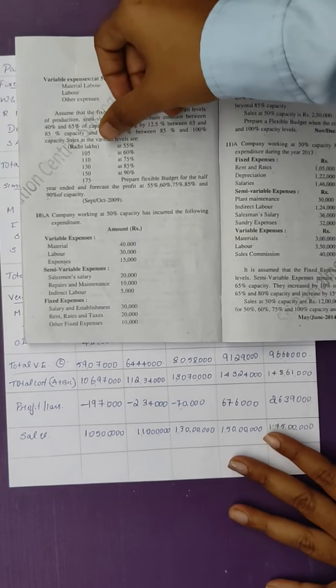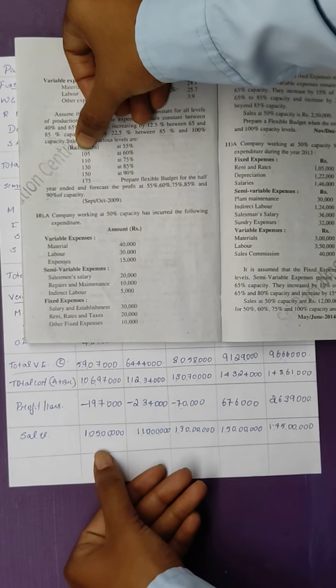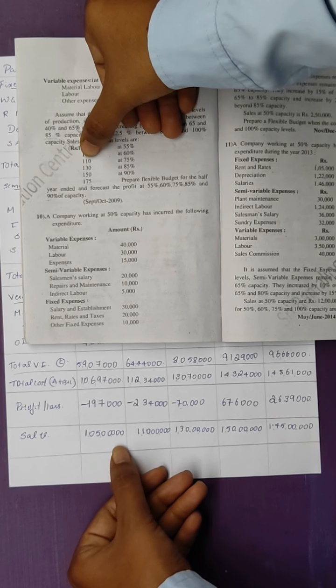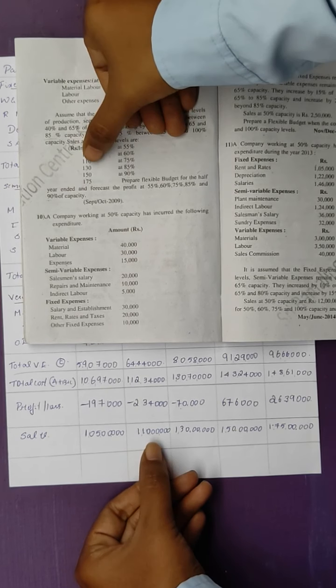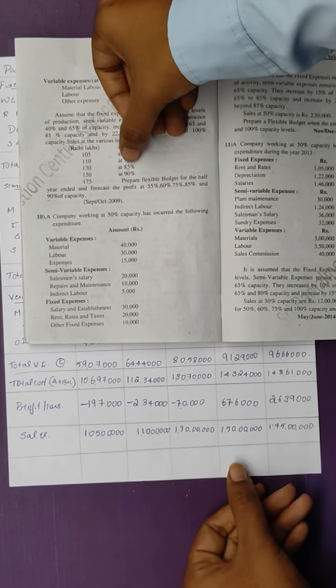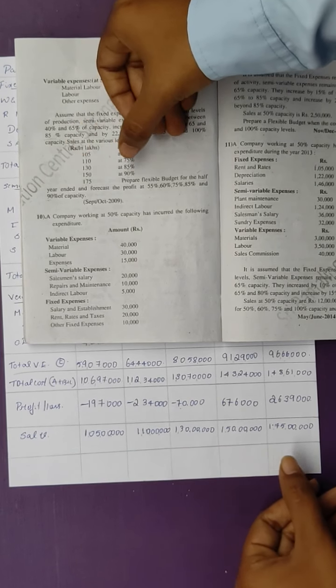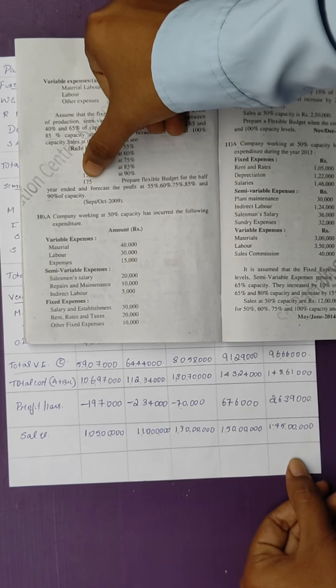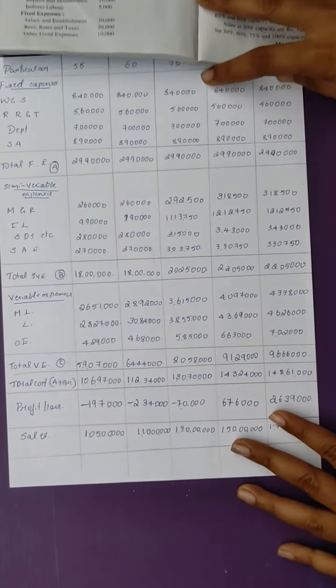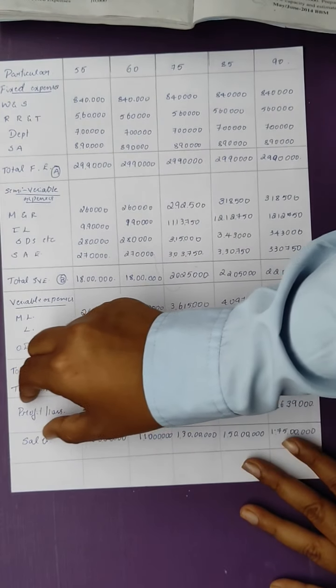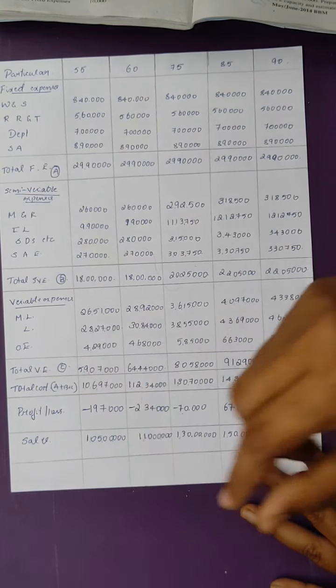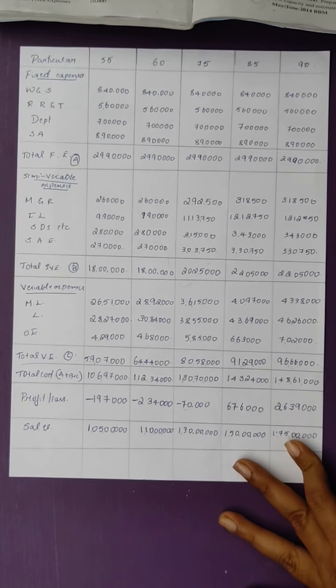In the question they have given the sales at 55% as 1 crore 50 lakhs. Then for 60% it is 1 crore 10 lakhs. For 75%, 1 crore 30 lakhs. For 85% it is 1 crore 50 lakhs. And for 90% it is 1 crore 75 lakhs. After these two columns the gap will be given. I have already solved it, that is why the gap is already given here.